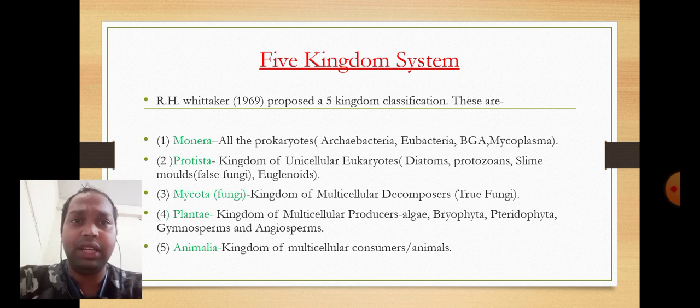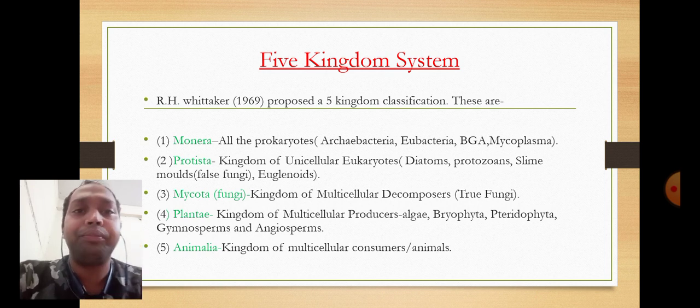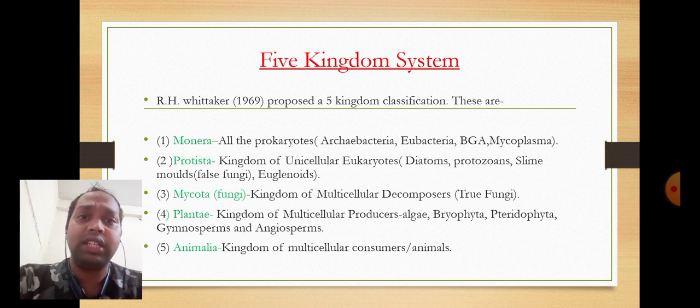Five kingdom classification was given by R.H. Whittaker in 1969. He proposed five kingdoms: Monera, Protista, Mycota, Plantae and Animalia. First, we will discuss briefly each kingdom, starting with Monera. Monera is the sole member of the bacteria, in which all the prokaryotes are kept, like Archaebacteria, Eubacteria, blue-green algae, and Mycoplasma.